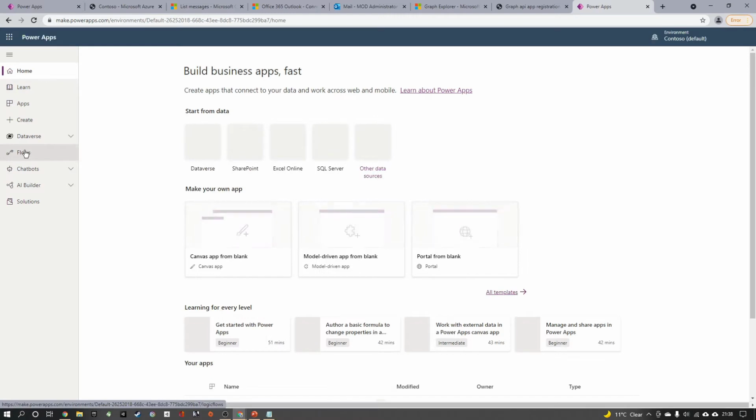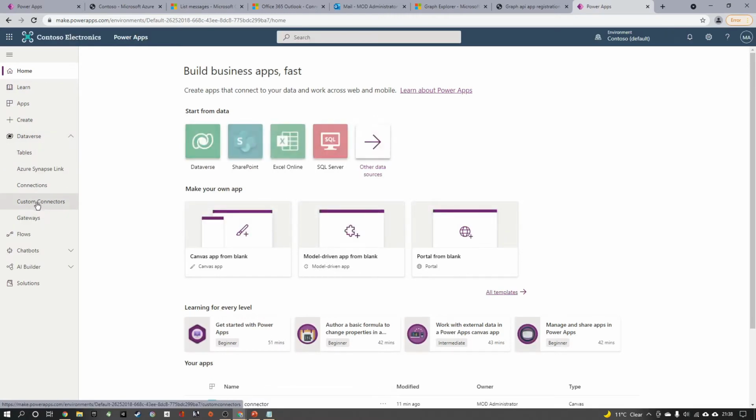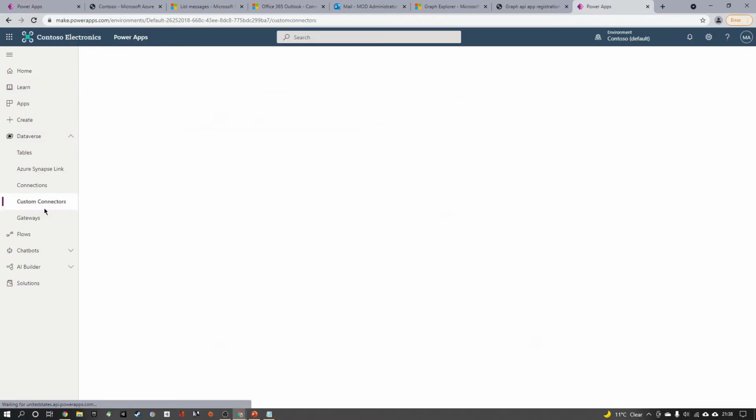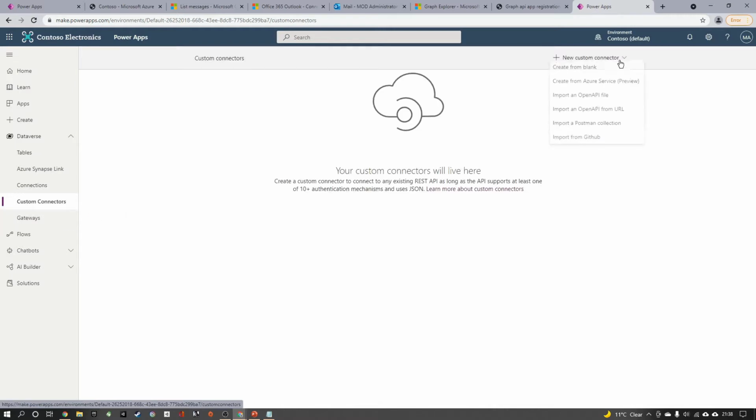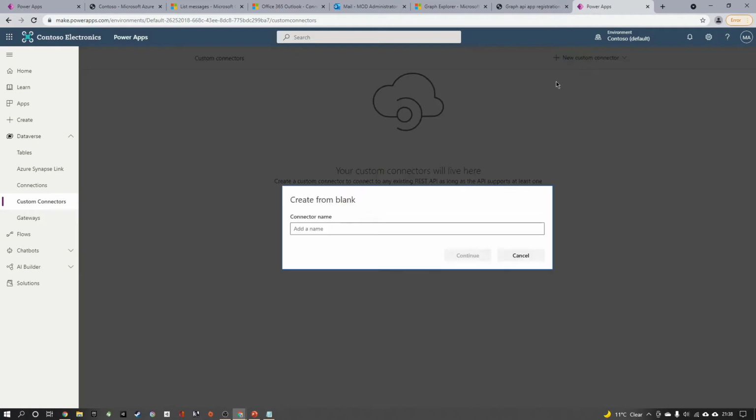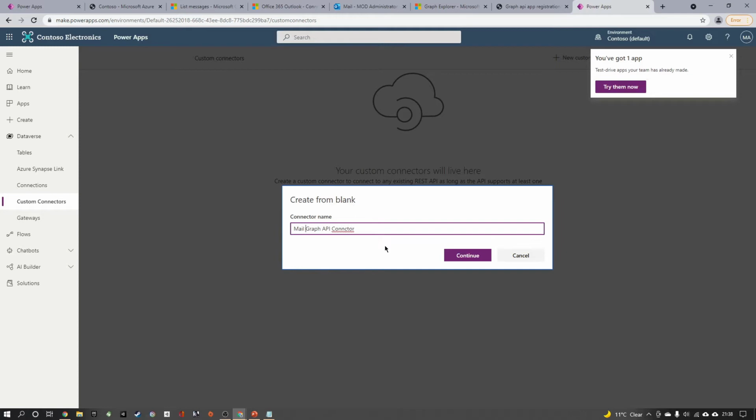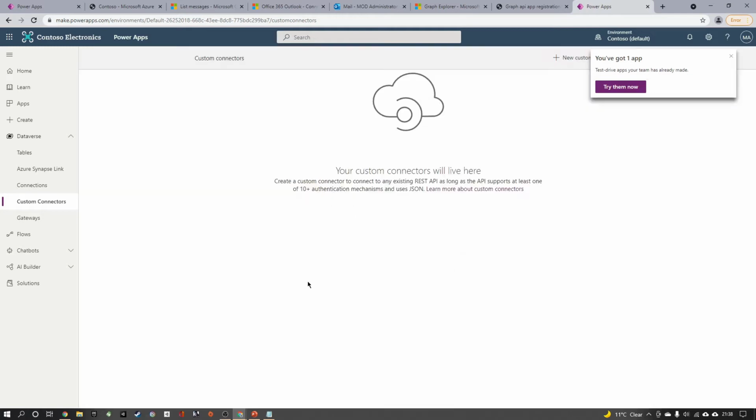and we can see the custom connector option under the Dataverse. So I click on custom connectors, and you can see there is an option to create from blank, from Azure Service, OpenAPI, and other things. So as of now, we create from blank. The connector name is Graph API connector. I click on create.